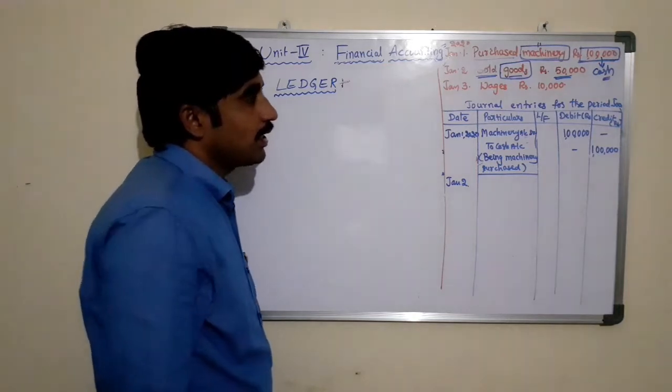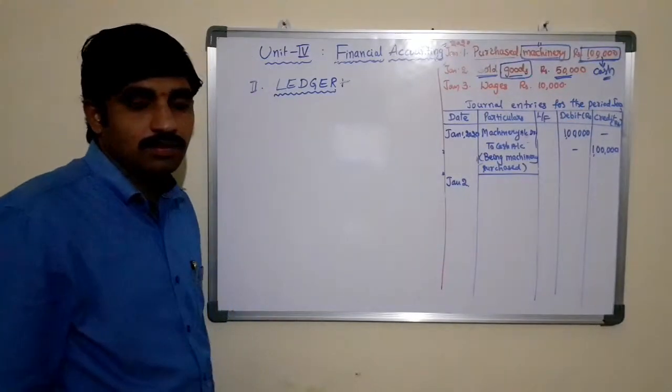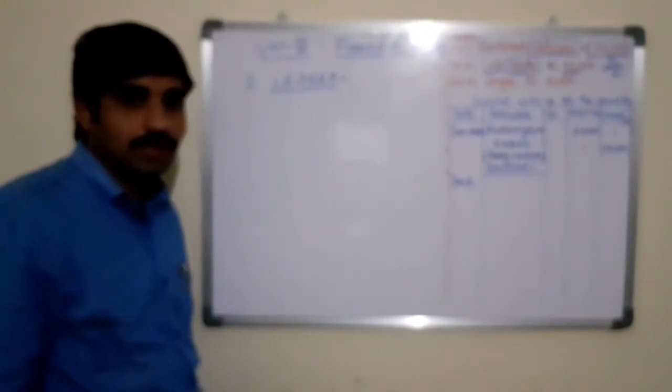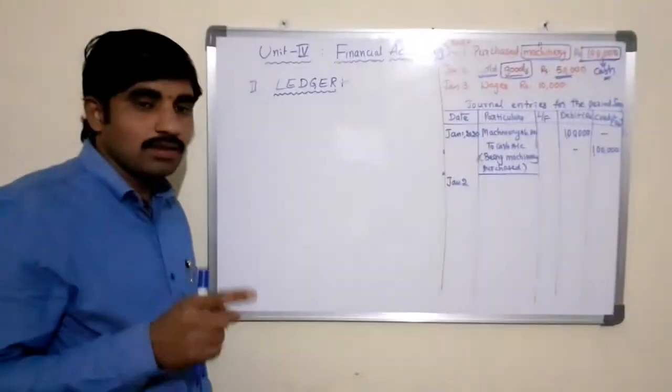See, I am repeating, when we are conducting transactions with the current assets, instead of writing the name of the current asset, we can write sales or purchases based on the nature of transaction. If it is sales of raw material, then we can write sales.